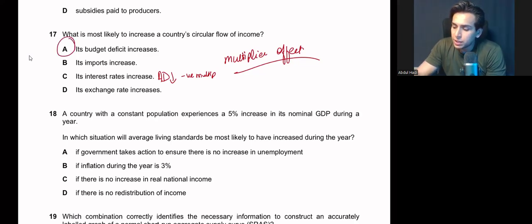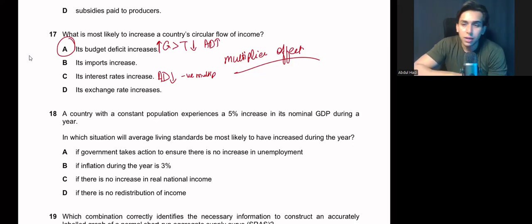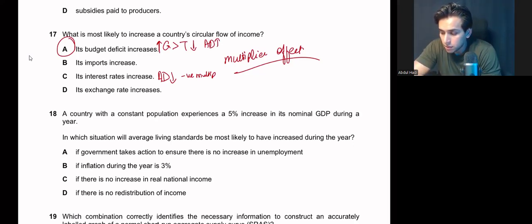If you increase your interest rate, your aggregate demand will fall and there will be a negative multiplier. What is a budget deficit? Government spending is more than tax revenue. So you need to increase your government spending, you need to decrease your tax revenue. This is when your budget deficit rises. So your budget deficit will increase and it will increase aggregate demand, bringing a multiplier in the economy. Clear? You need to revise basic concepts again.